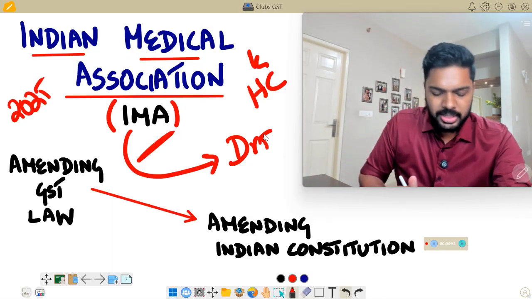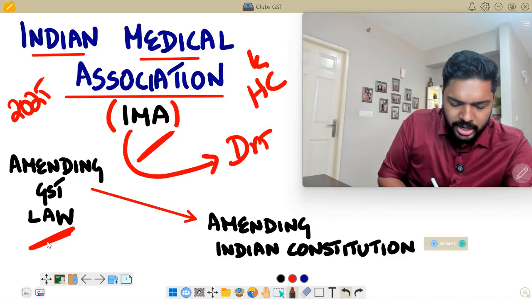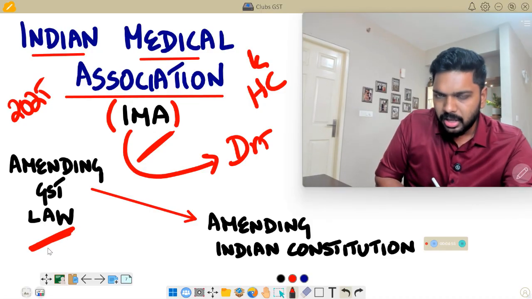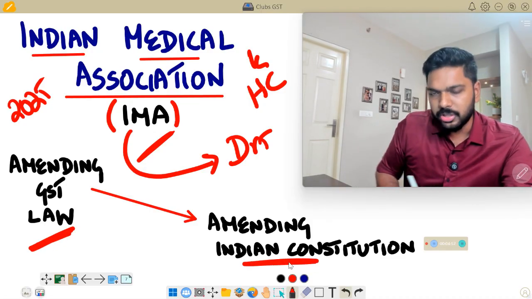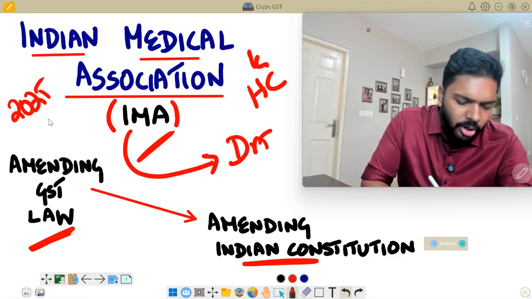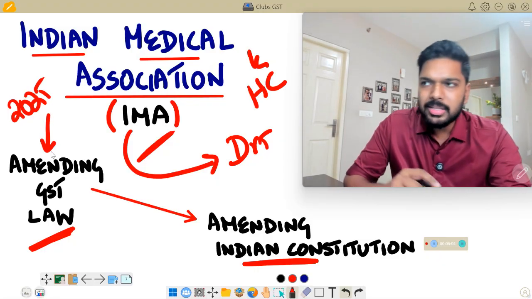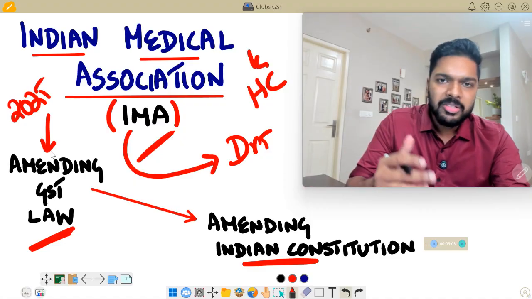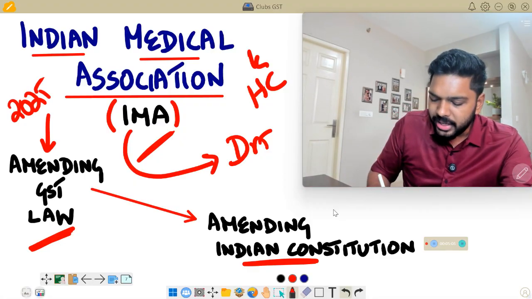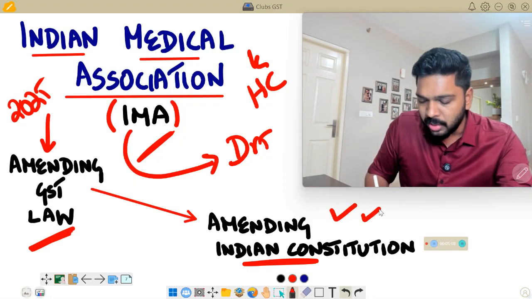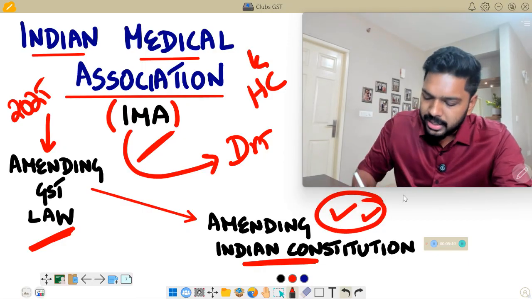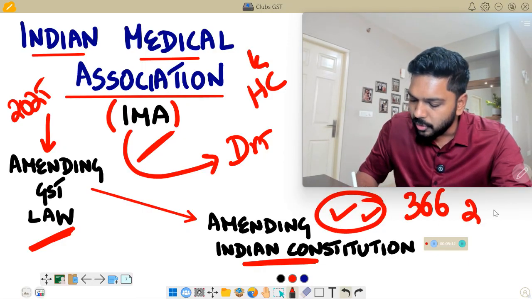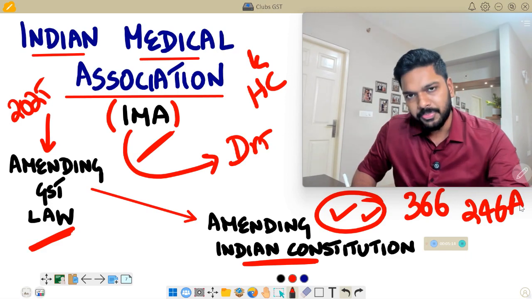What the Kerala High Court said is that you cannot go and amend the GST law without amending the Indian Constitution. In other words, you cannot include the transaction between a club and its members in the scope of supply without removing the concept of mutuality from supply, therefore, without amending Article 366 and 246A of the Indian Constitution.